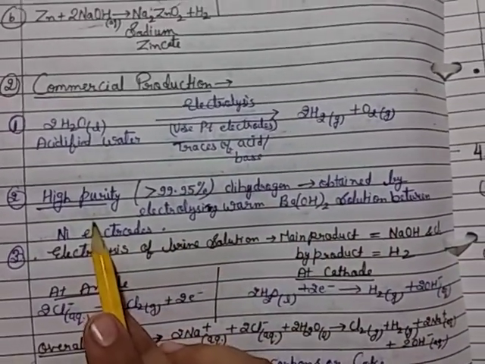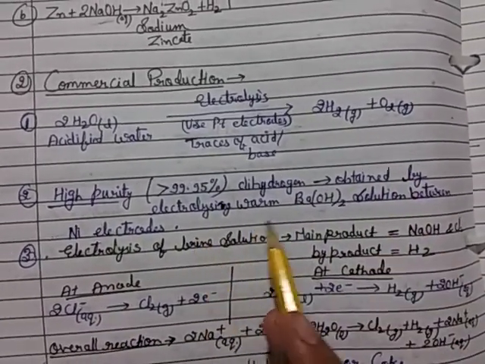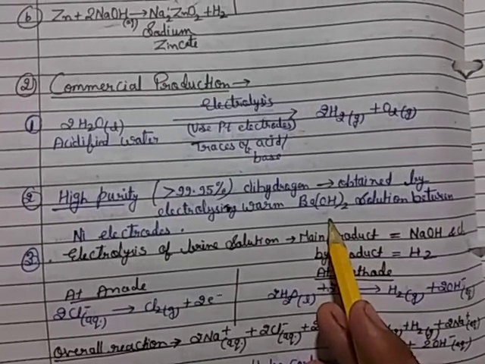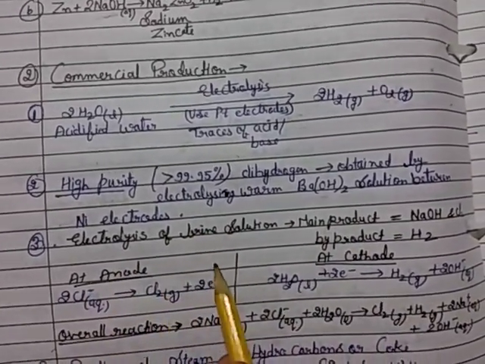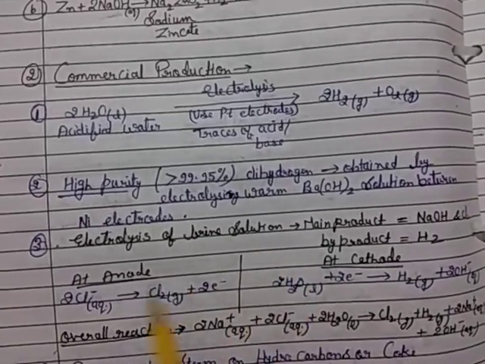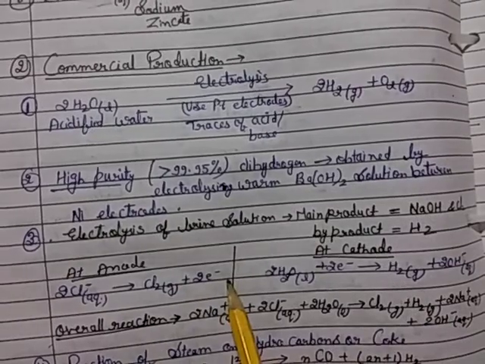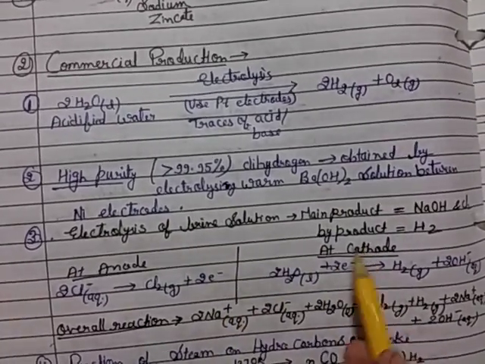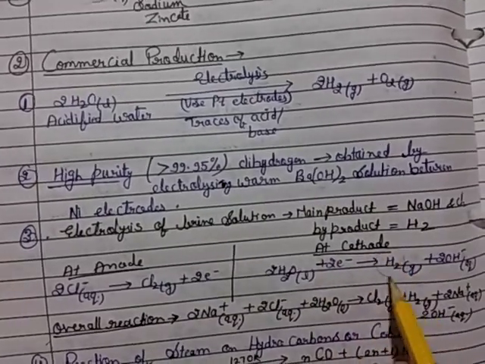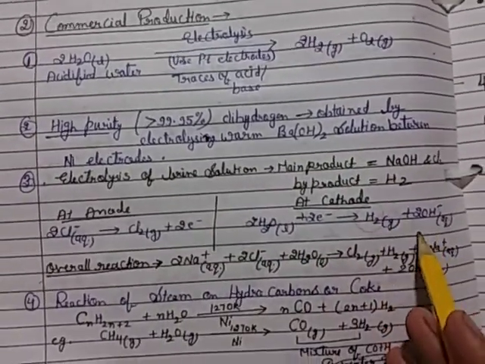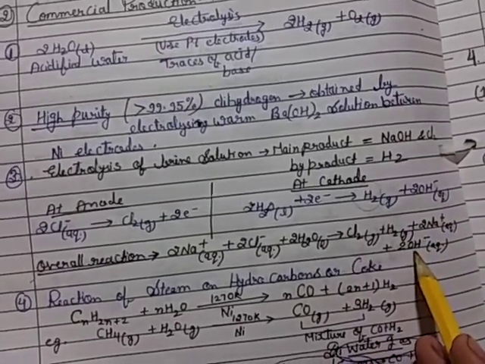Second, high quality dihydrogen is obtained by electrolyzing warm barium hydroxide solution between nickel electrodes. Third, electrolysis of brine solution: at the anode, chloride ion converts into chlorine by removal of 2 electrons, and at the cathode these 2 electrons are gained by liquid water and converted into hydrogen gas. The remaining OH minus reacts with Na plus and NaOH forms.